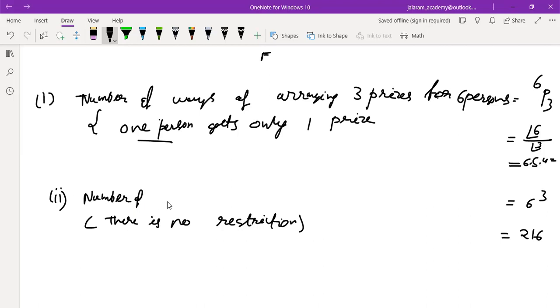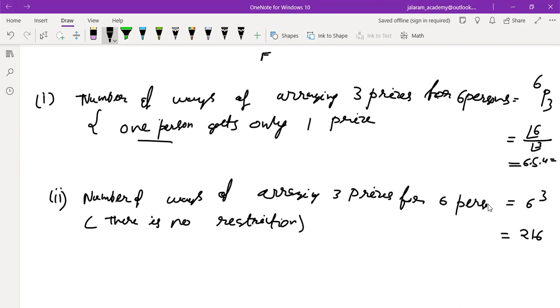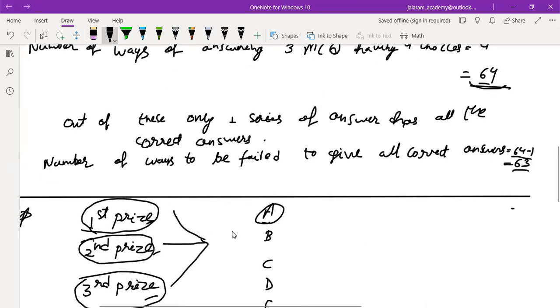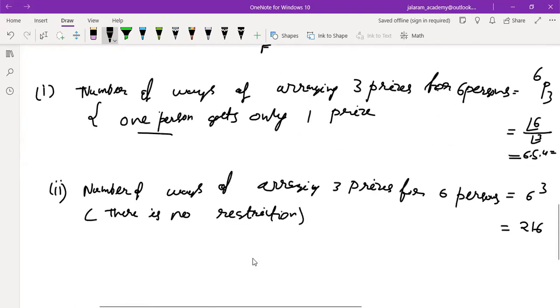Yes, sir. The number of ways of arranging 3 prizes for 6 persons is the same, but this time repetition is allowed. We can give A the first prize, then again A the second prize, then again A the third prize. Similarly, other choices are also there. So in all, there are 216 choices. Is that clear to everyone?